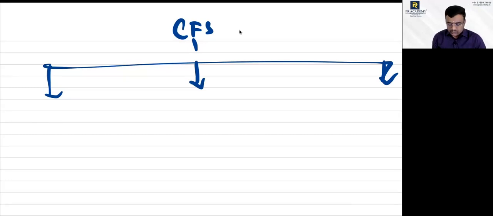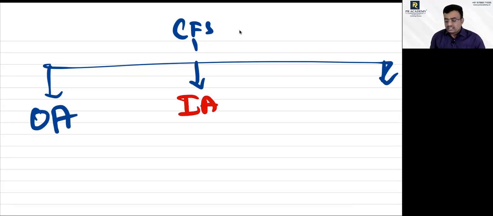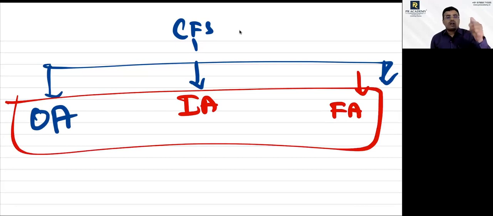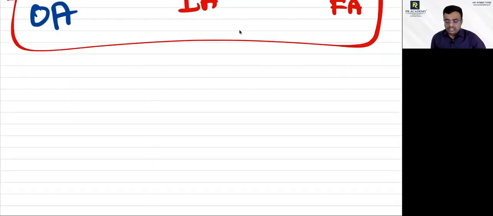So, all the activities are split into three categories. One is called operating activity, another is called investing activity, and the third is called financing activity. Your entire cash flow statement is divided into three activities: operating activity, investing activity, and the last one is financing activity.